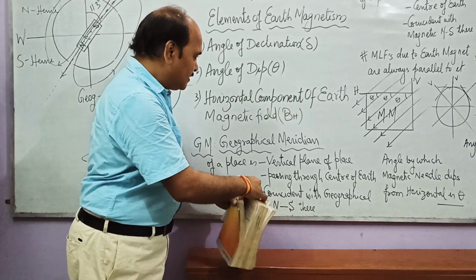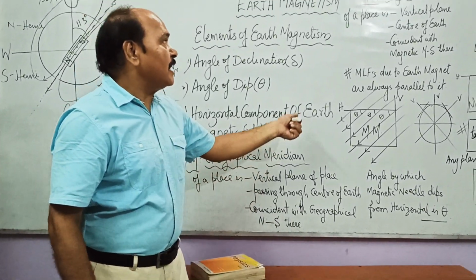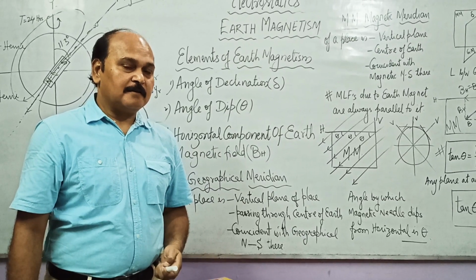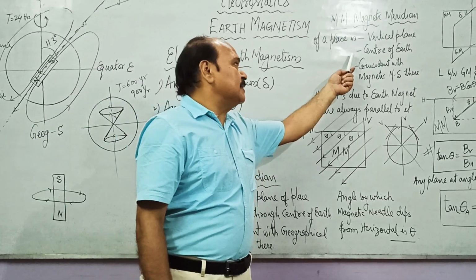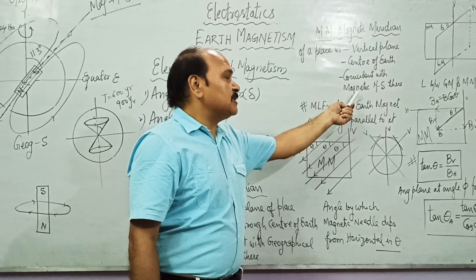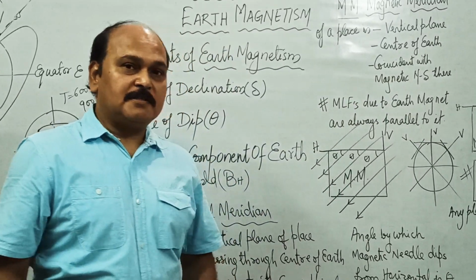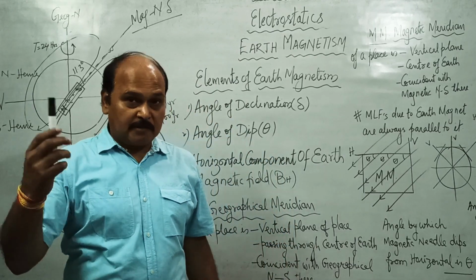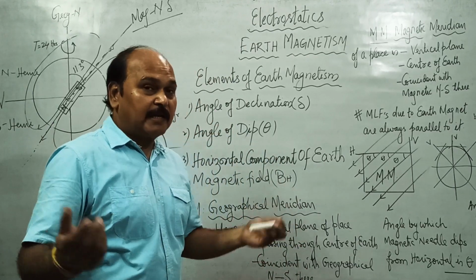Besides GM, we have another plane which is called the magnetic meridian. This is also a vertical plane. It also passes through the center of Earth and it coincides with magnetic north-south. See, another axis. This is magnetic north-south. That is also a straight line. That is also an axis of the Earth.